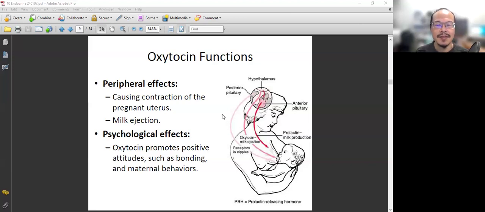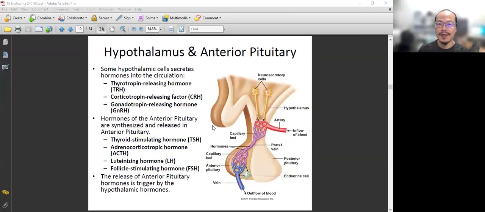All right. So the next thing that we are going to talk about is another portion of the hypothalamus-pituitary relationship. That is that the pituitary gland has an anterior portion. Now, this anterior pituitary gland releases another group of hormones. And interestingly, these hormones are associated with the hypothalamic hormones. These hypothalamic hormones are produced in the hypothalamus and released from the hypothalamus.